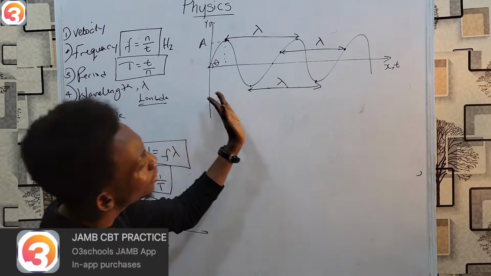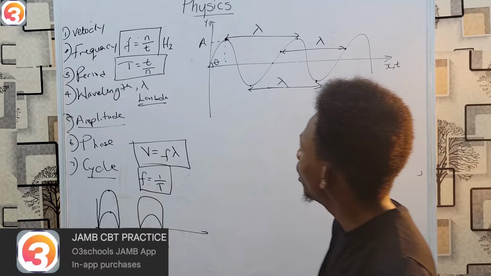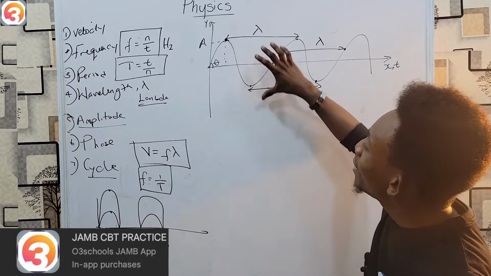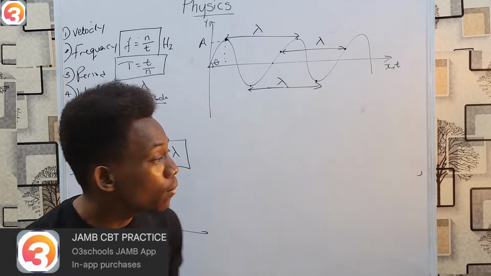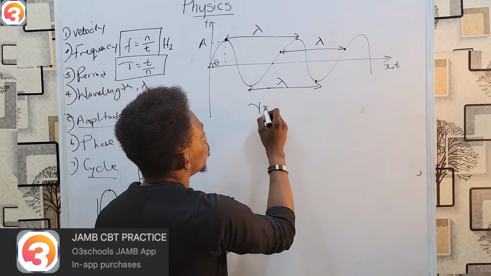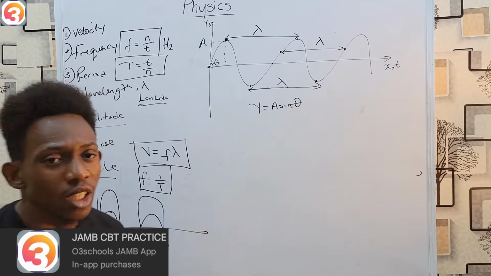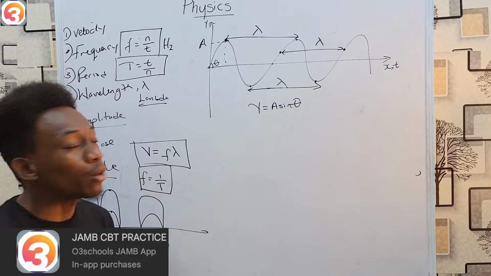Now, this is the simplest diagram for a wave. But to analyze this, if you remember, this looks like a sine graph in mathematics. This can be referred to as a sinusoidal waveform. And because it is a sinusoidal waveform, I must know that y equals A sine theta. That's the first thing I know. However, what if this wave is a bit out of phase?